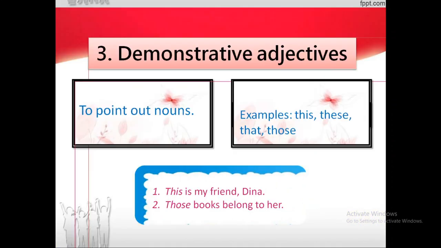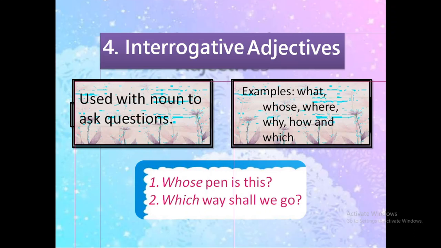Now, let us see the next one, which is the demonstrative adjective. The name itself is telling us that this adjective points out the noun. For example, this, these, that, and those. This is my friend Dina. Those books belong to her. So the adjectives that point out towards a noun are called the demonstrative adjectives. They are demonstrating the noun. Now the next one is the interrogative adjectives.